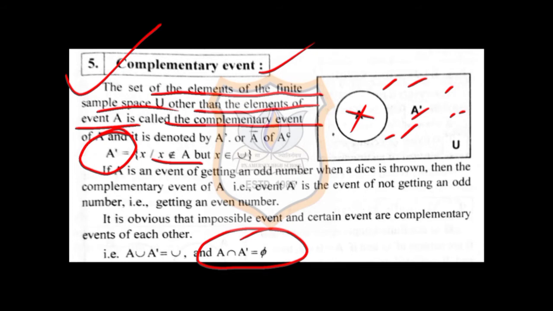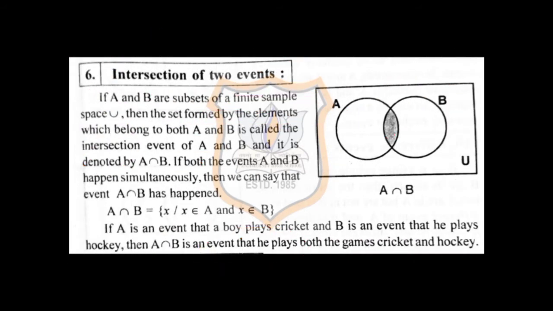So we will understand what is intersection. Intersection means what? The elements which are coming in both A as well as in B. So if A and B are the subsets of finite space and the elements we are putting in the two circles A and B, the elements which are coming in both A and B we will put in this dark portion which is shown in the figure. So the element will be coming in A also, it will be coming in B also. So the common element, that is X, which is also coming in A, which is also coming in B, is given by A intersection B.